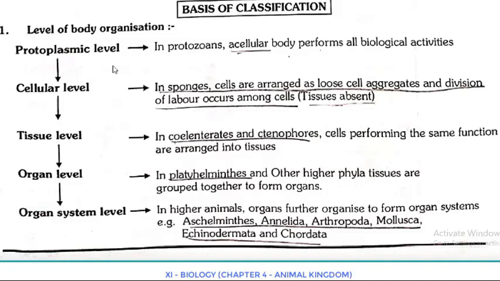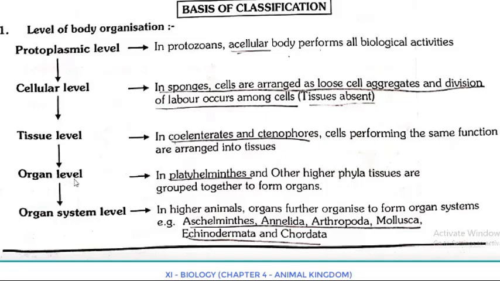Coming to the next level, that is cellular level, as we discussed, in sponges, cells are arranged as loose cell aggregates and division of labor occurs among cells. Here tissues are absent. At the tissue level, in coelenterates and ctenophores, cells performing the same function are arranged into tissues.